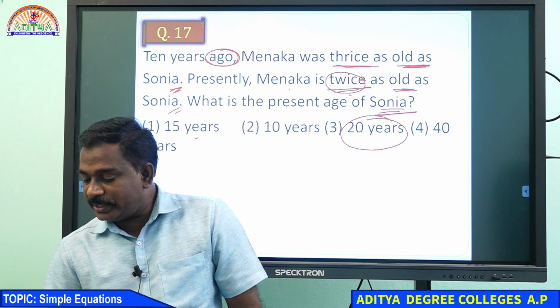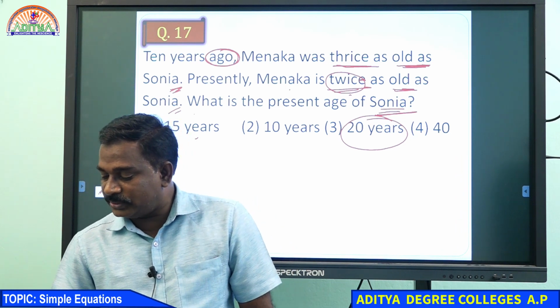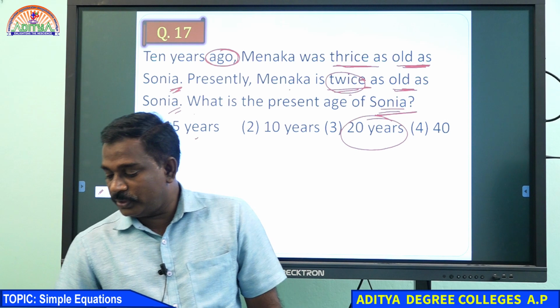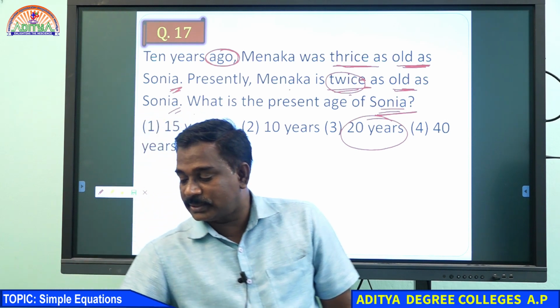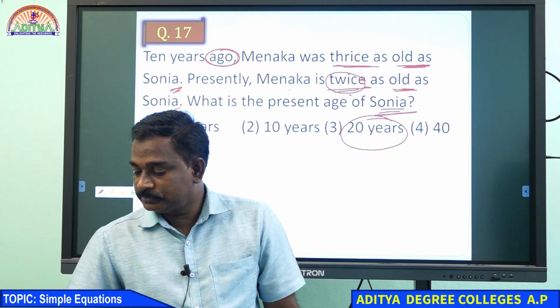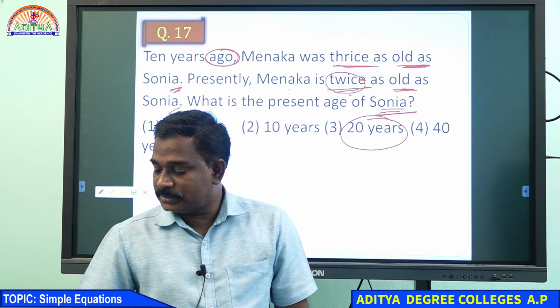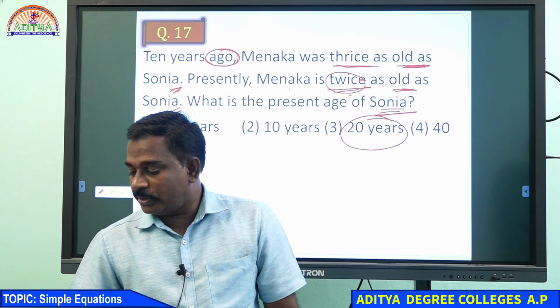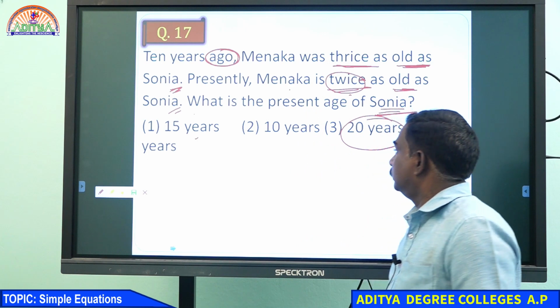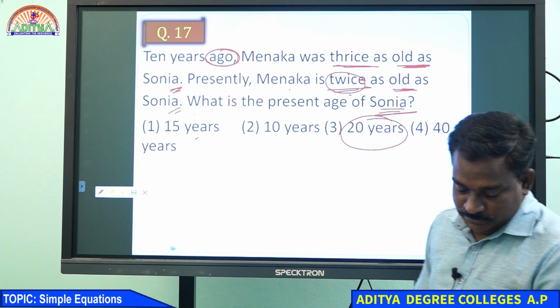Many of you are now writing 20. 20 is correct only, I think, right? Yes, many of you wrote option 3, 20 years, correct only, right?